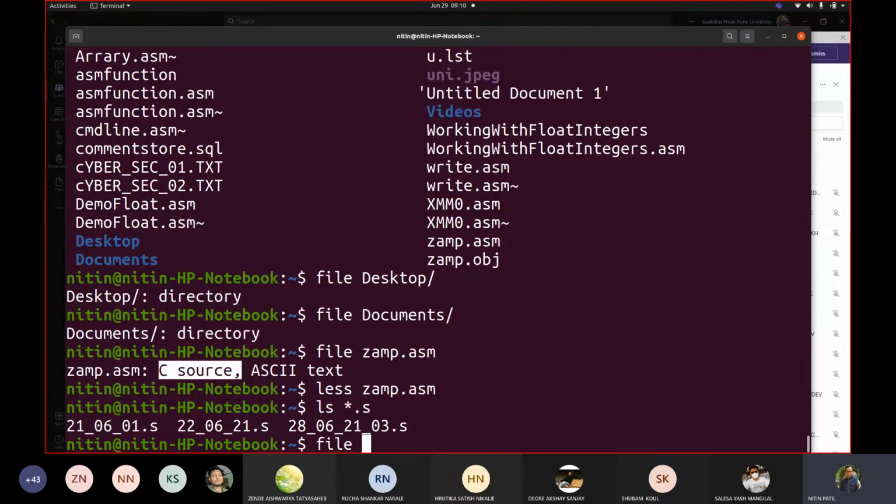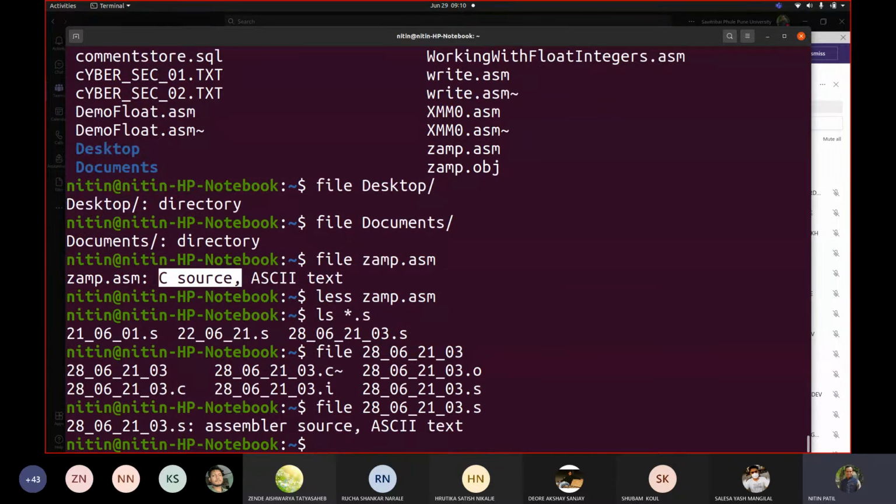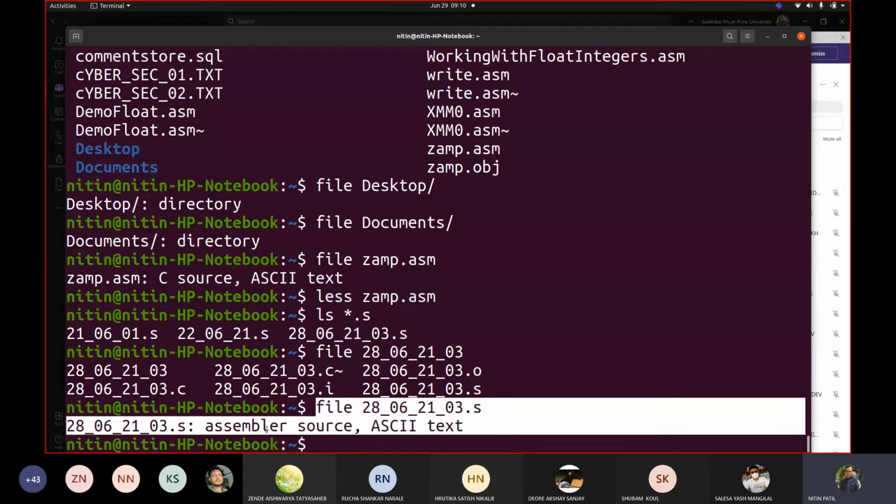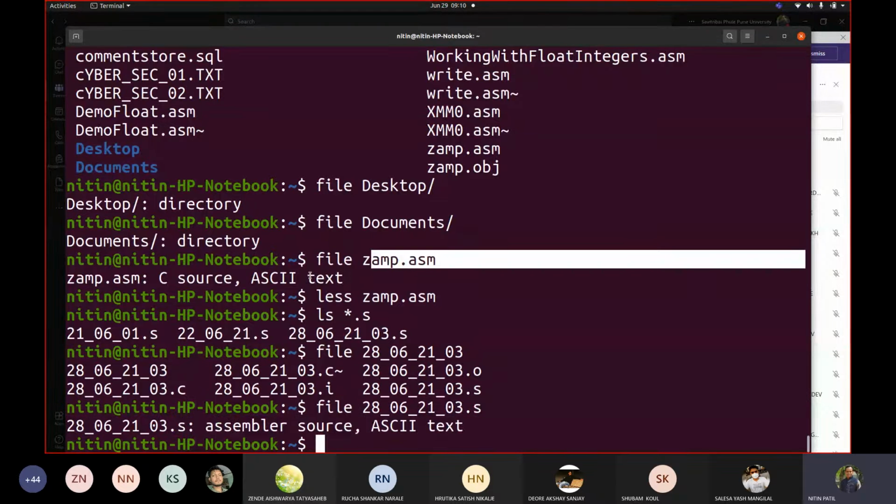Okay, let me write this. There is another form of assembly. So if I write this, then it understands that yes, this is an assembler source. Okay, though my earlier file, this XAMPP, was containing assembly code, it was in a different form. So if I try to really see the file differences.